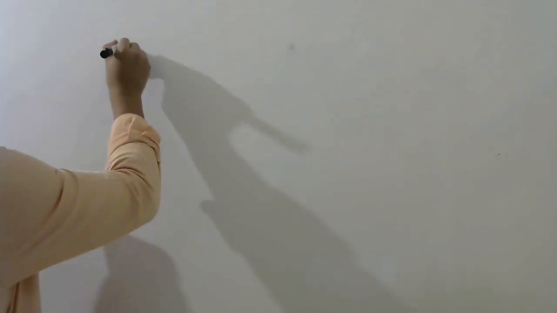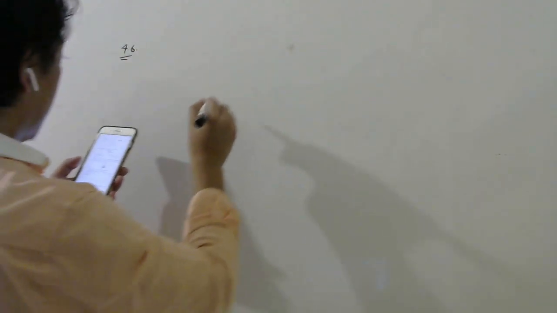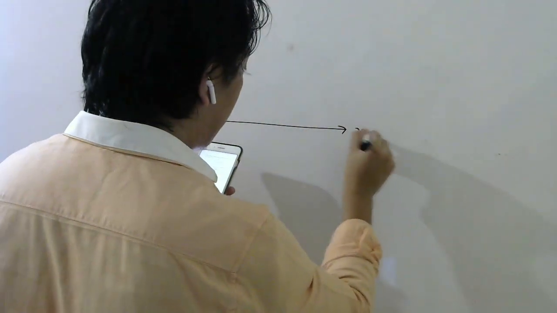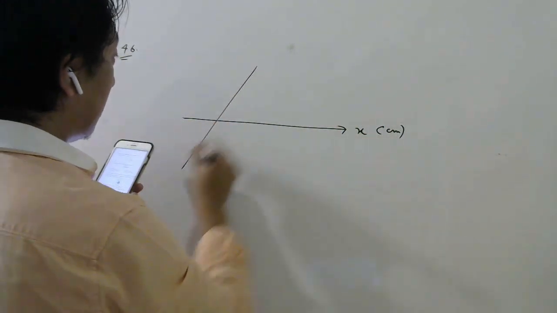Let us see question number 46. Nisarga, if you remember, this was the question you asked me. Some equipotential surfaces are shown in the figure. They want you to calculate the electric field strength. They have given you equipotential surfaces. This they are saying is the x coordinate in centimeter, and these are your equipotential surfaces.